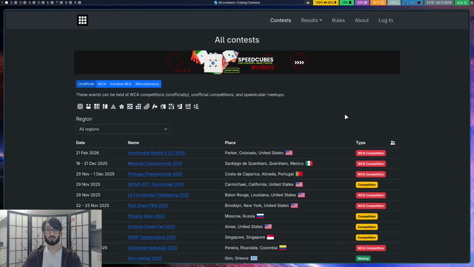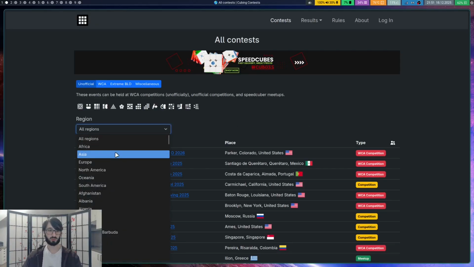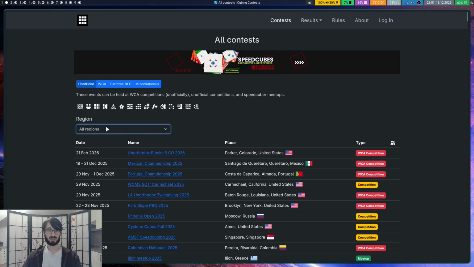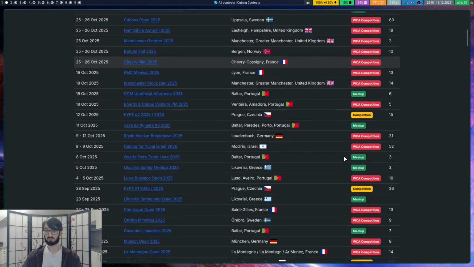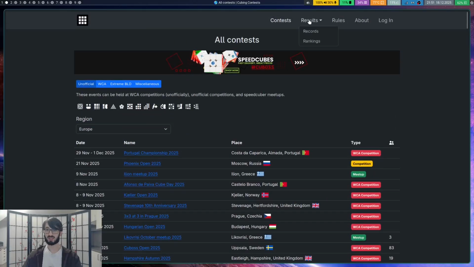There's some critical features still that I need to re-implement. But yeah, this is that page for the list of contests. There is actually this new region filter. We did not have this before, but now if you want to see what comps there are here in Europe, you can see all of them here. And yeah, it basically just sorts by region. Same thing that we had on the rankings page. Speaking of which, the rankings page and the records page, I still need to re-implement.